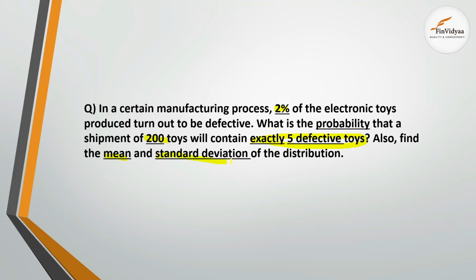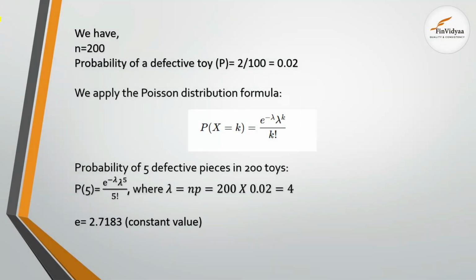Great. So this question explains a classic example of Poisson distribution, that we have been told that out of 200 toys, what is the probability that 5 will be defective toys? Great. Let's move towards the solution. So we have N equals 200, that is the total number of toys manufactured.